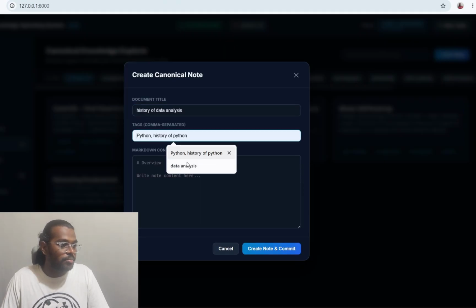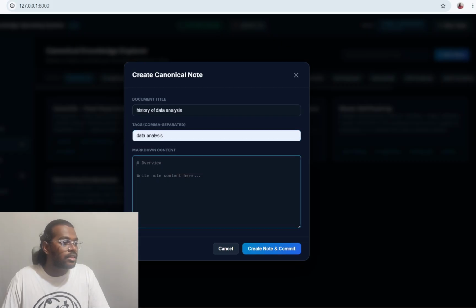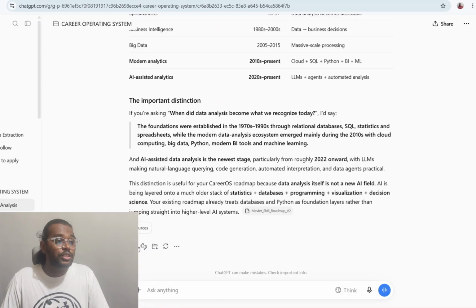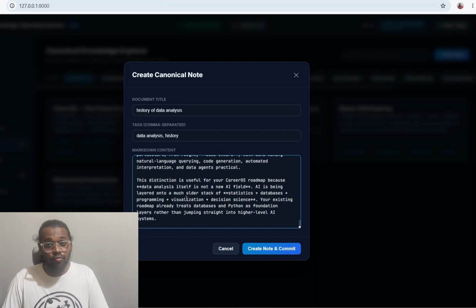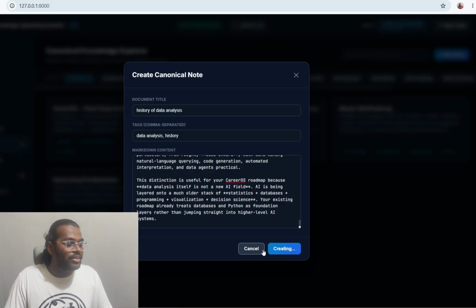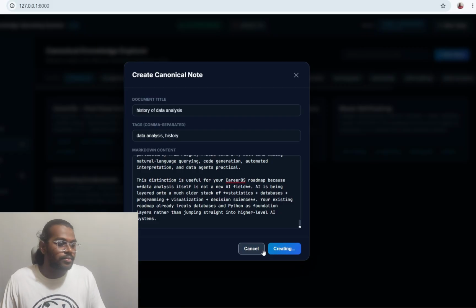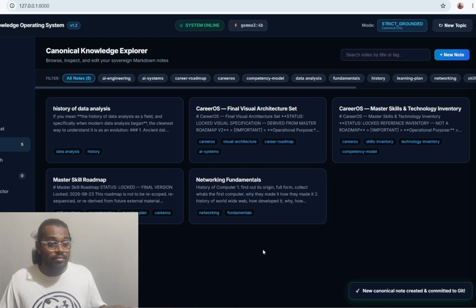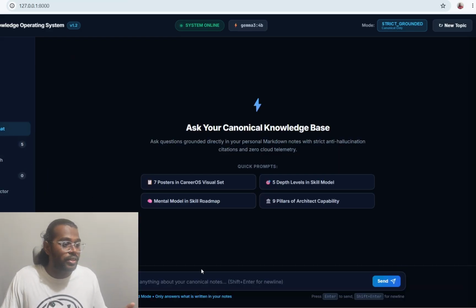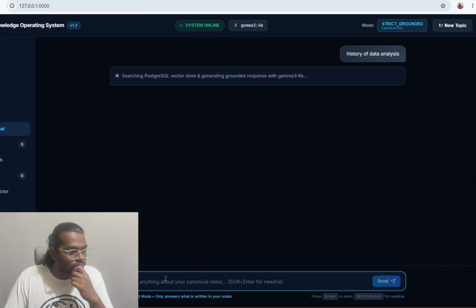I was already testing something out. I'm adding data analysis, and history should also be there, because it belongs under the history category. So let's go down, and for now it's only taking data in markdown format. In the future I will definitely change it, but for now this is version 1, pilot stage. All right, let me add this file first. Boom, it has been added, and I hope that it works, because when I was testing, it wasn't working. Okay, let's go.